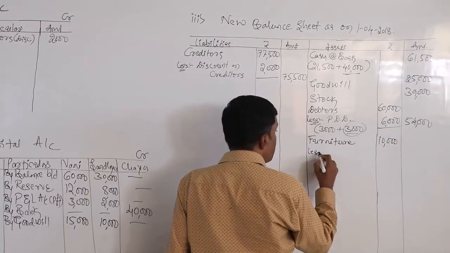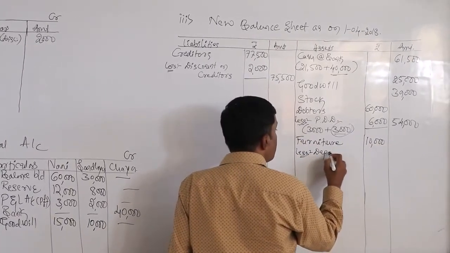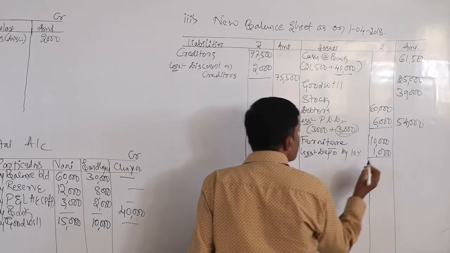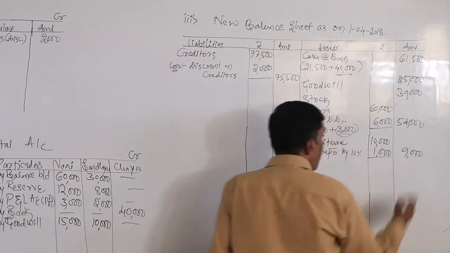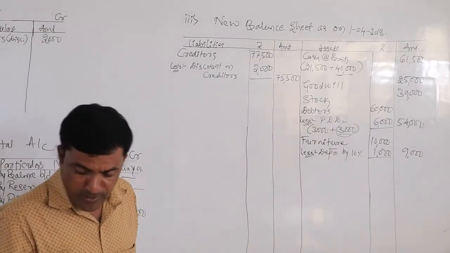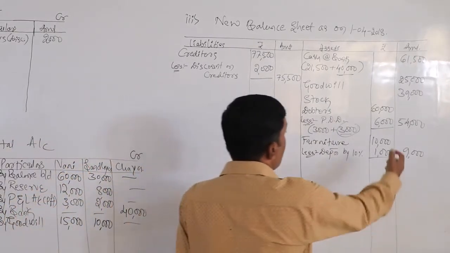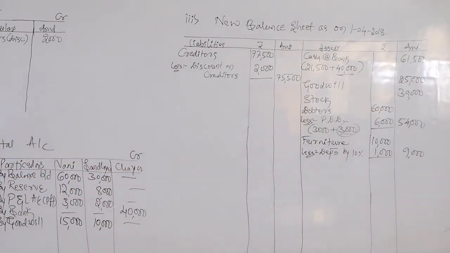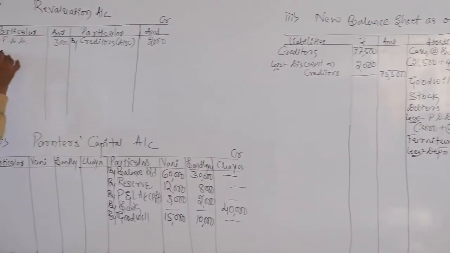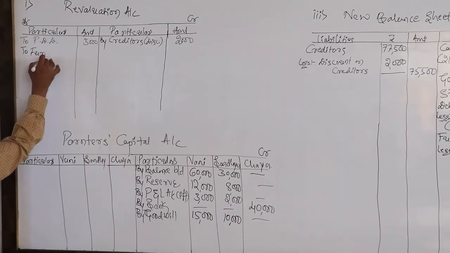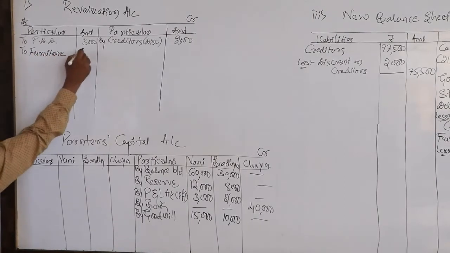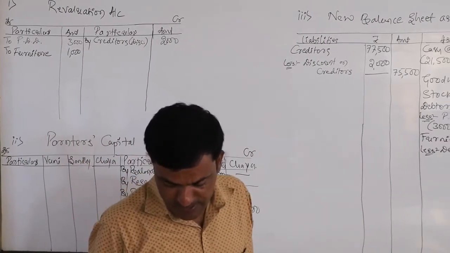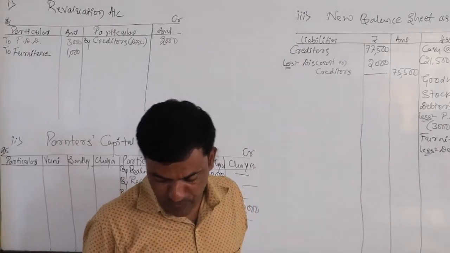Less depreciation by 10%, so it will be 9,000. How much depreciation on the furniture? Yes, 10%. So the outer column, that is net furniture, is 9,000. This depreciated value is to be shown on the debit side of the revaluation account, to furniture, the amount being 1,000.